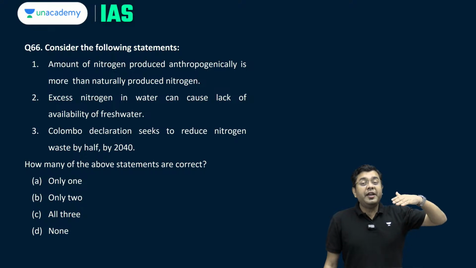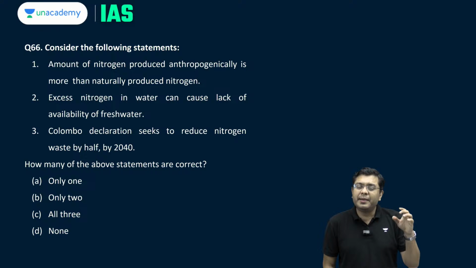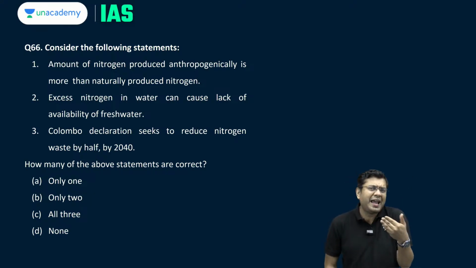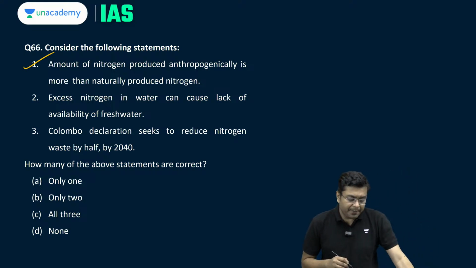So only when you have nitrogen fixing microbes in the soil, or, let's suppose, lightning and thunder which fixes some amount of nitrogen, those being the only natural sources in the nitrogen cycle. So anthropogenic production is much higher.